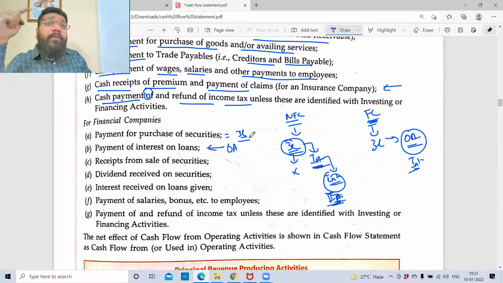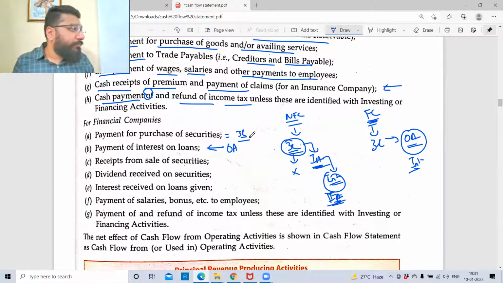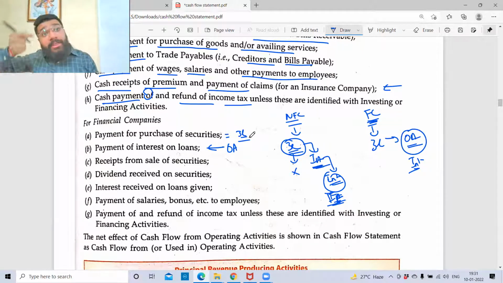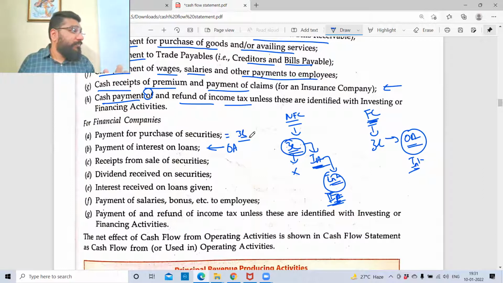So understanding which transaction belongs to which activity is very important. If you mix up the activity, your entire question will go wrong. In this, guys, if the beginning is wrong, the entire chain will be wrong. So you cannot make a mistake right from the beginning. You have to be very clear what is what.